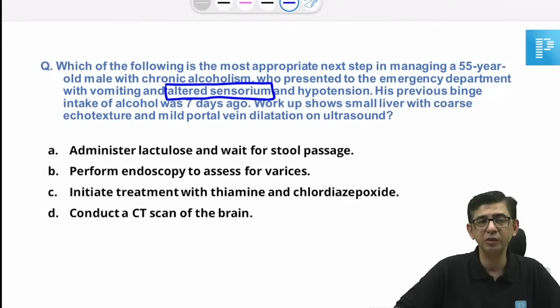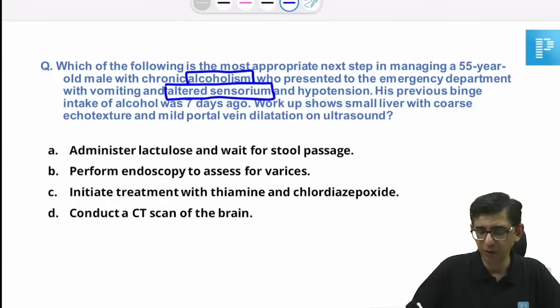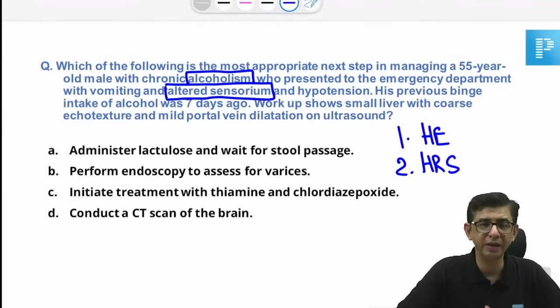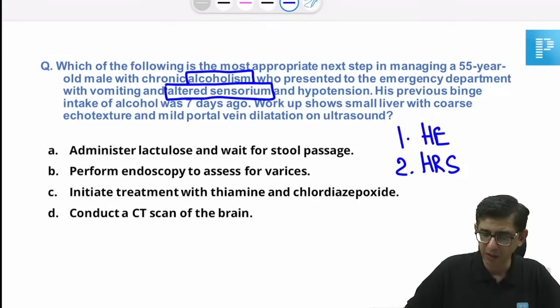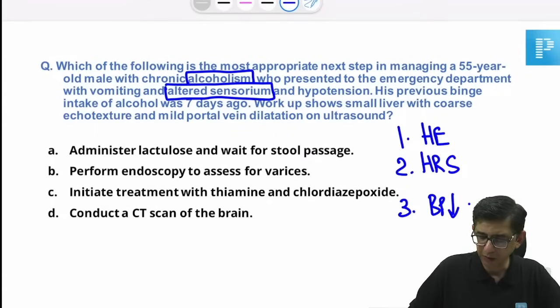Okay, considering that there's an altered sensorium in an alcoholic, if I add up two things together, alcoholic and altered sensorium, I am thinking first in terms of the possibility of a hepatic encephalopathy in this person. That is one possibility. Another possibility is he could have gone into hepatorenal syndrome, because HRS, the kidney failure, can contribute to development of altered sensorium. And another reason could be plain hypotension because there could be bleeding varices.